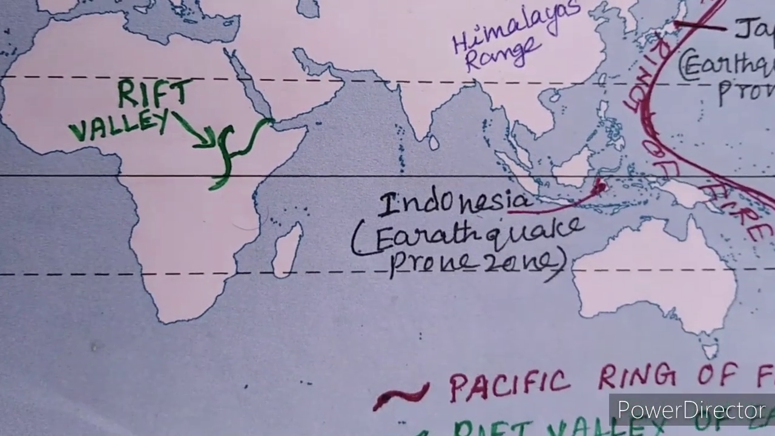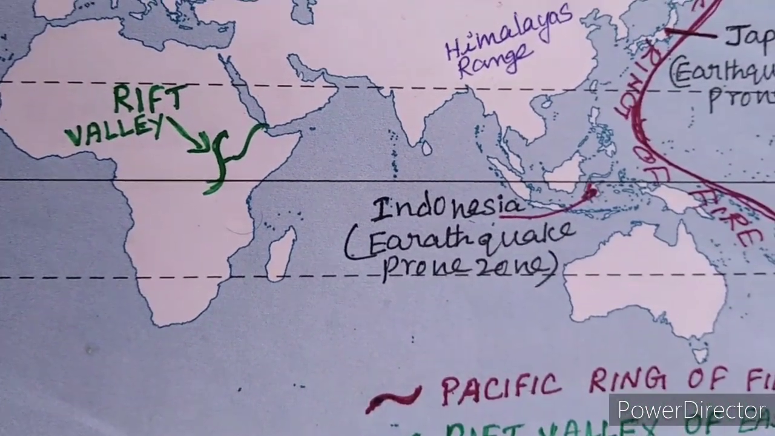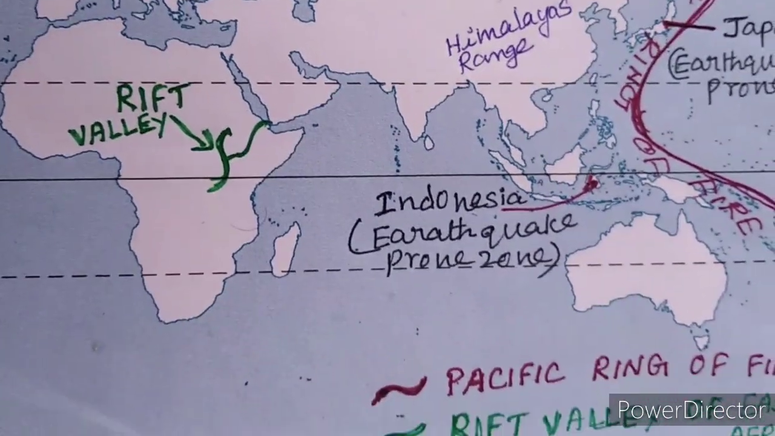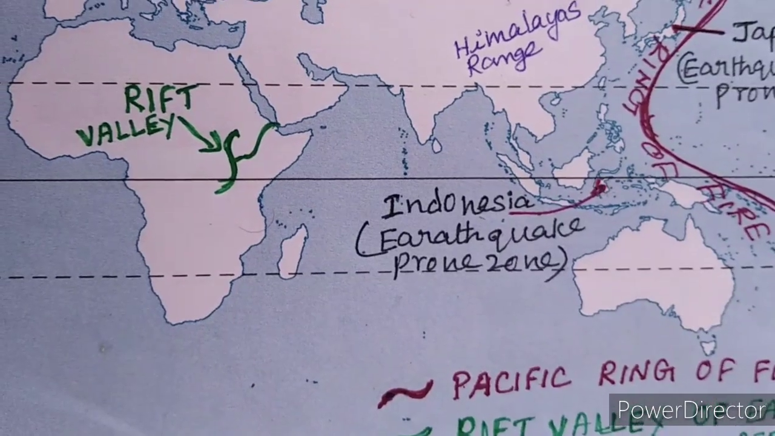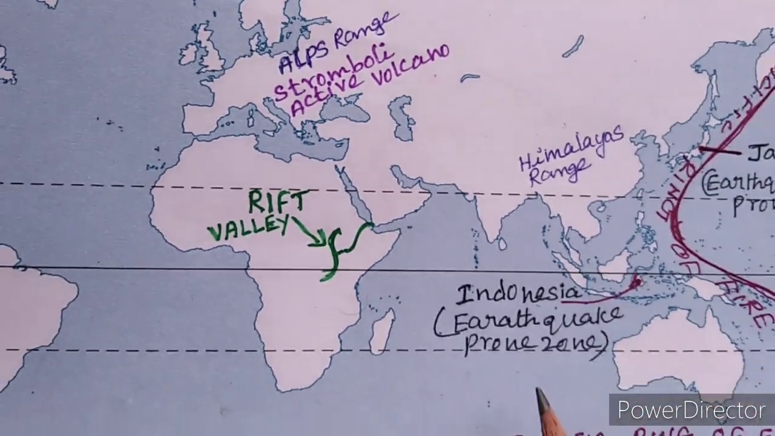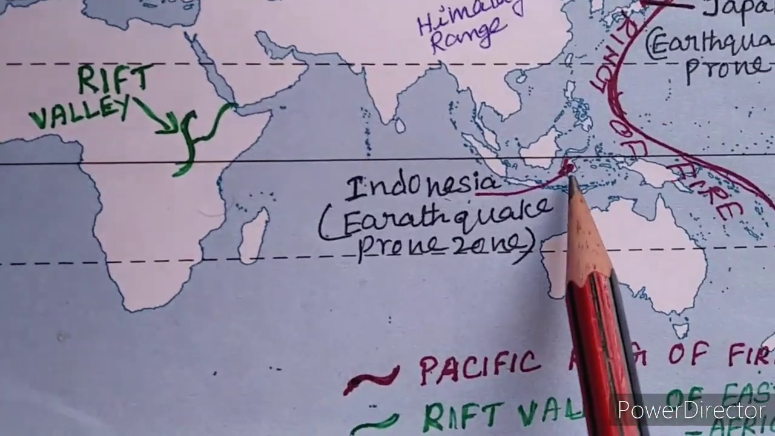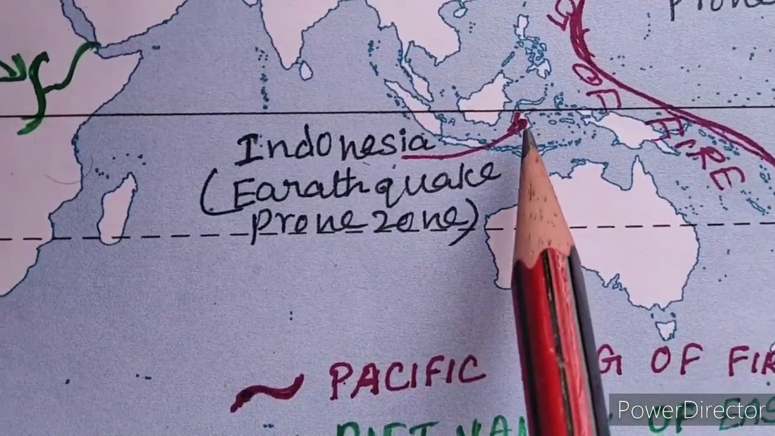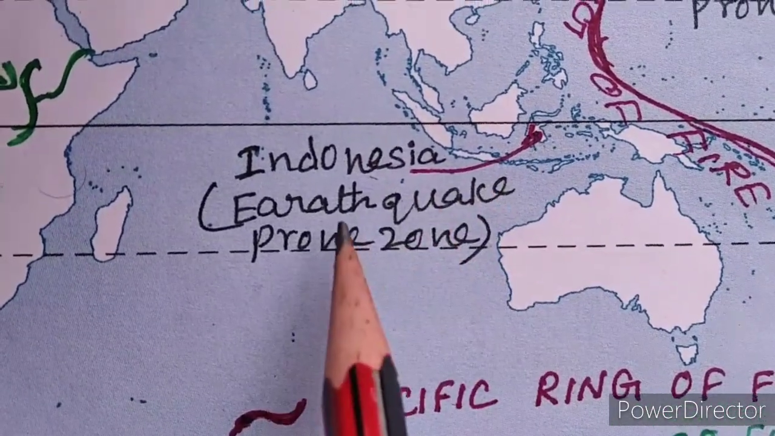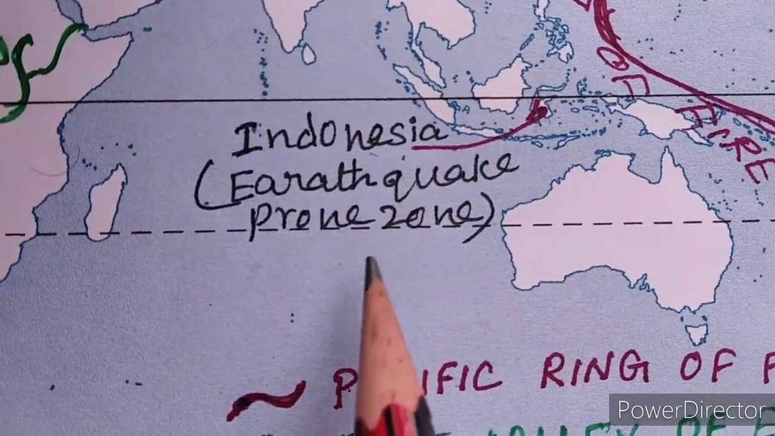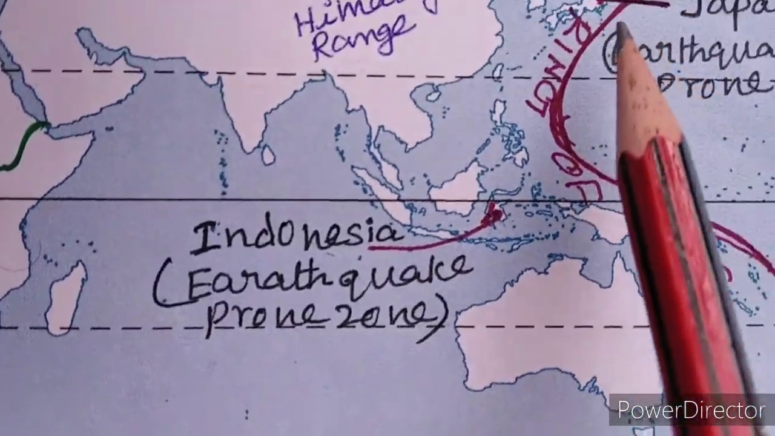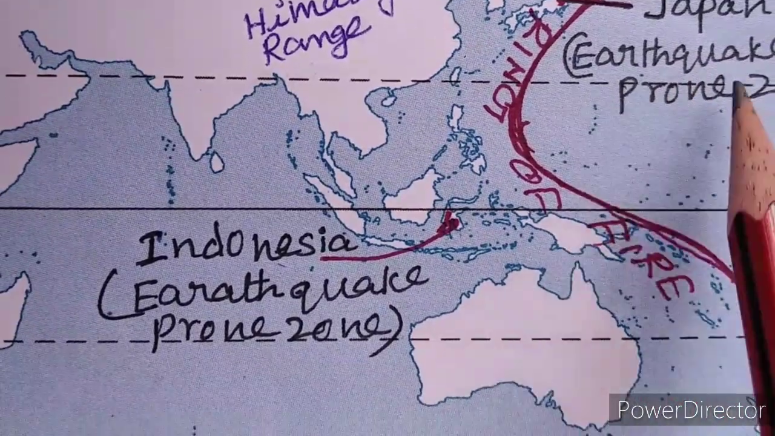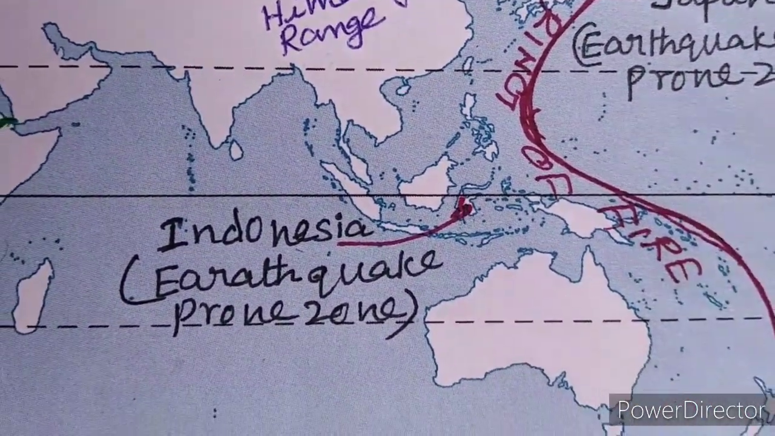Now, second one, we will see earthquake prone zone. Generally, the areas having trap rock or basaltic rock are prone to earthquake. This is earthquake prone zone. Look here, this is Indonesia. Here you have to mark one dot. This is one of the earthquake prone zones. Here this place is Japan. Japan is also an earthquake prone zone.